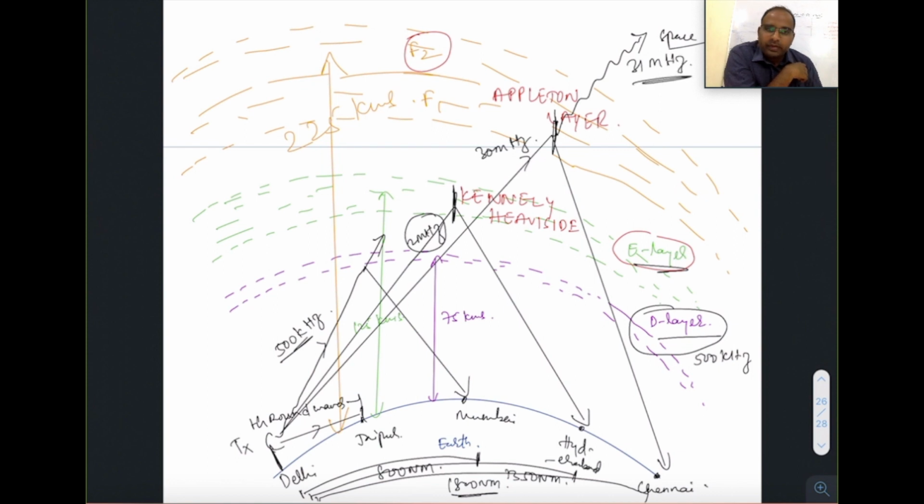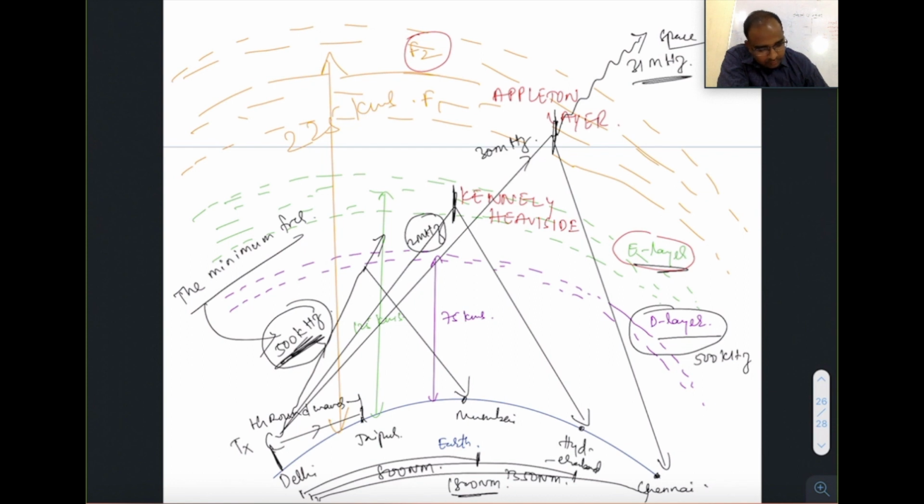It is a loss of wave. So the minimum frequency which is reflected back is 500 kilohertz. The maximum frequency is 30 megahertz. Now the minimum frequency is reflected back by D layer. Maximum frequency is reflected back by F layer.